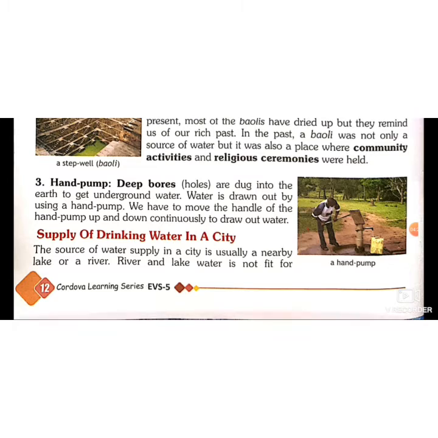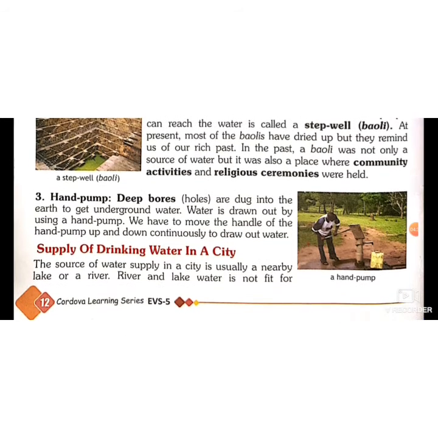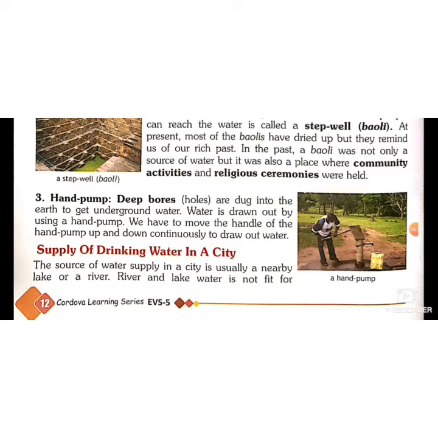Supply of drinking water in a city. So how do we get water at our home? We just turn on the tap and we get water. It is so easy for us. But if it is not, then what will we do? If we live in a village where water is scarce, then it's a big problem for us. The source of water supply in a city is usually a nearby lake or river. We just switch on our motor and turn on the tap, and we get water. River and lake water is not fit.